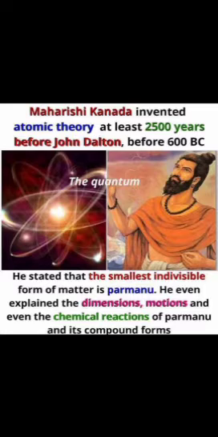This person, Maharishi Kanada, you should know about him. He invented the atomic theory before 600 BC, where BC is before Christ, as you will learn in history. He stated that the smallest indivisible form of matter is Parmanu.